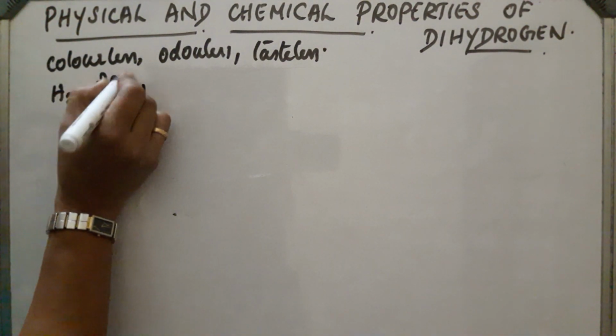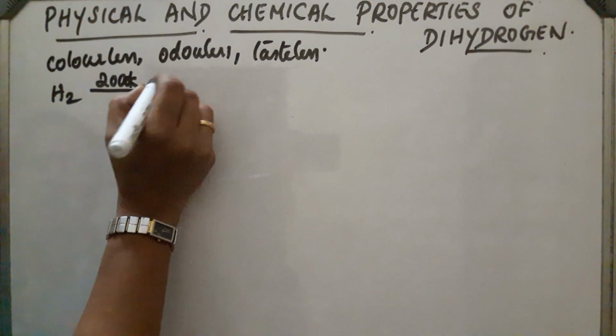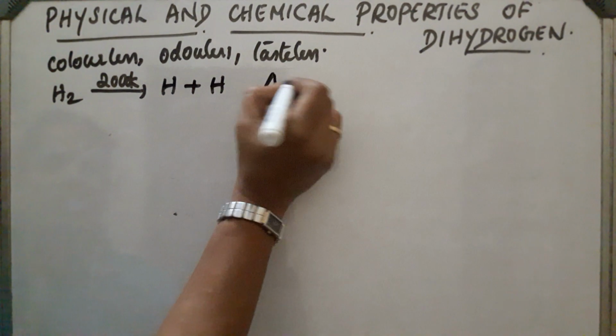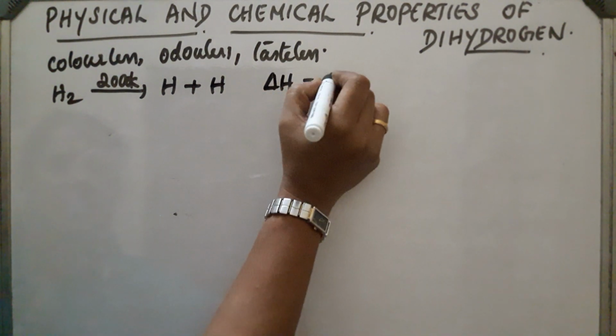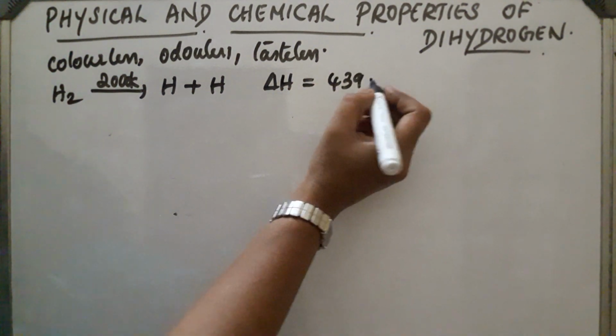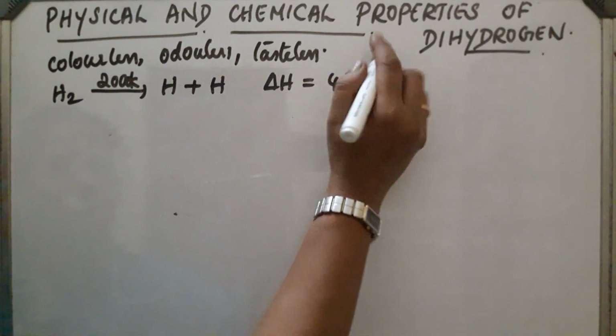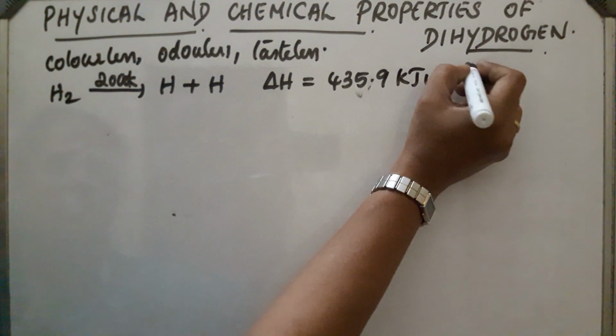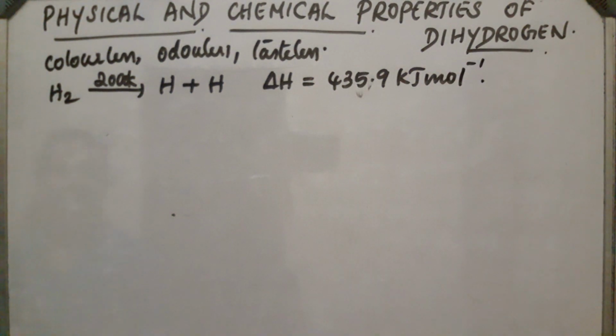Delta H is about 435.9 kilojoule mole inverse. Lots of energy is required for its breakage. So at very high temperature, H2 gets converted into hydrogen atoms. At ordinary temperature, at room temperature, it is inert in nature.